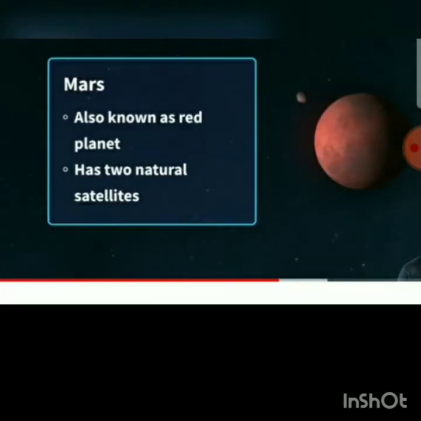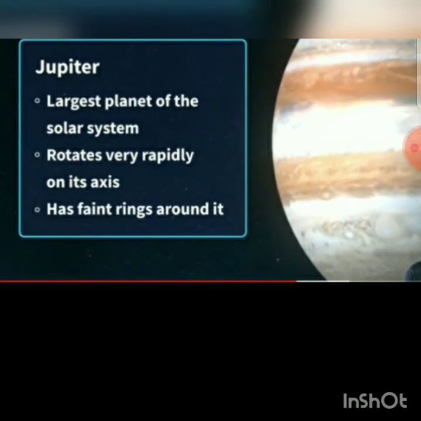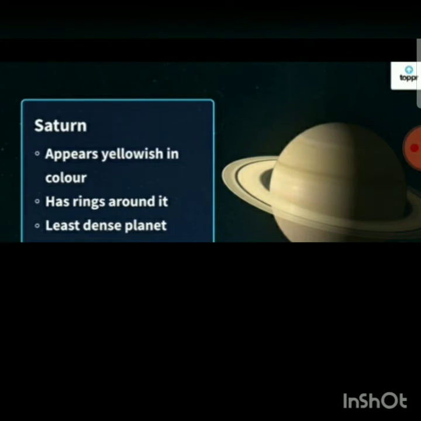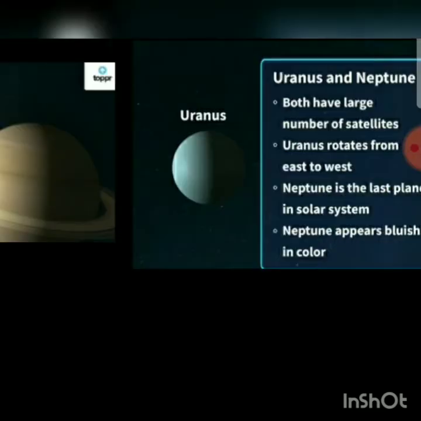Then Mars, also known as the red planet, has 2 natural satellites. It is red in color. Then Jupiter, the largest planet of the solar system. It rotates very rapidly on its axis and has faint rings around it. Then next, that is Saturn, appears yellowish in color and has rings around it. It is the least dense planet.